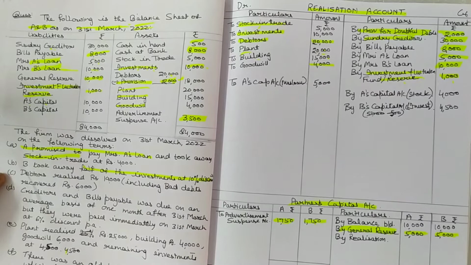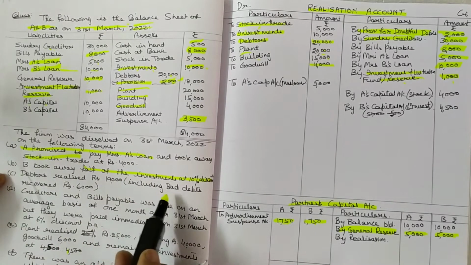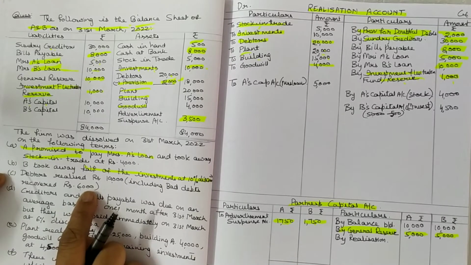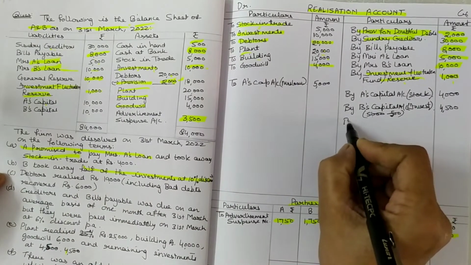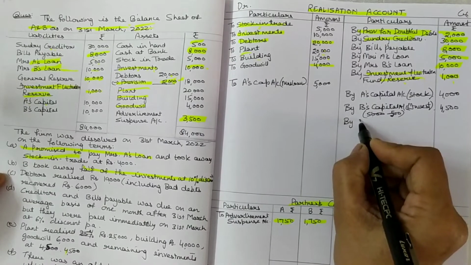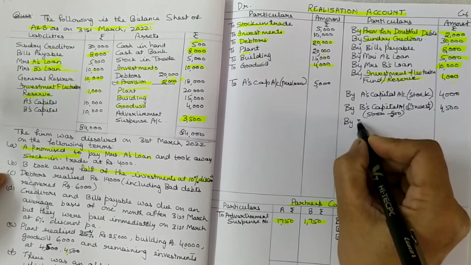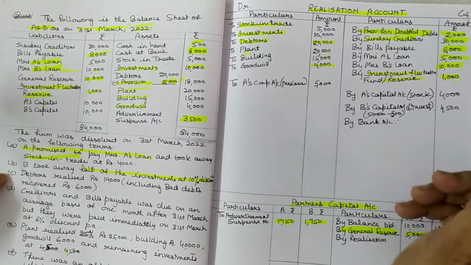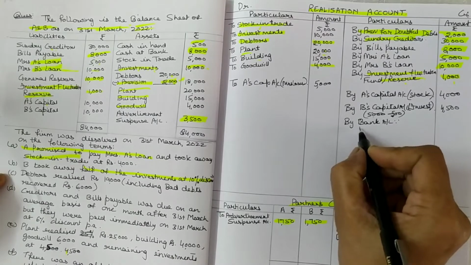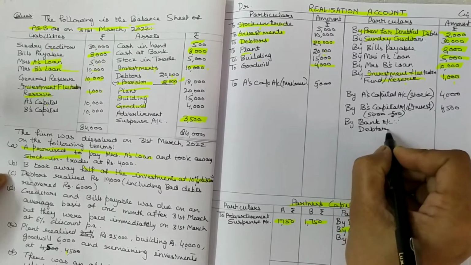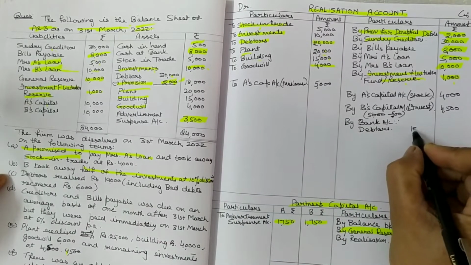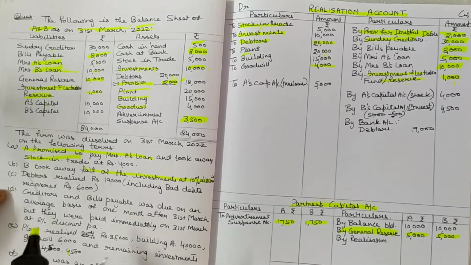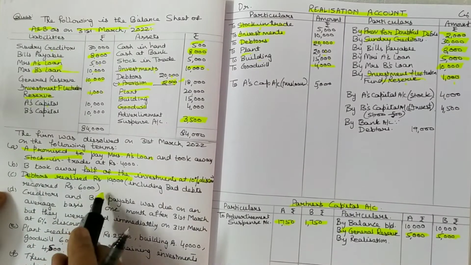Next point is debtors realized 10,000 including bad debts recovered 6,000. It means it is realized in cash. So now you have to take by bank account, because you are making bank account. You have to write bank account everywhere in the question. Bank account, debtors realized, given as debtors 19,000, including bad debts recovered.